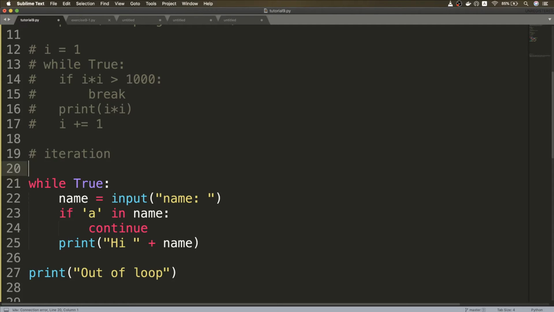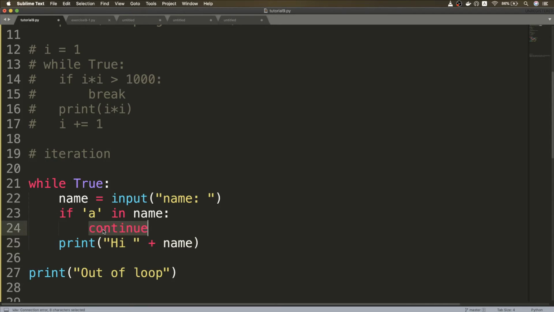So basically all this code is executed as a part of a single iteration. So whenever we come into the loop, we iterate over it. We say we are iterating. So iterating is one run of the loop, and after one run, the second run is known as second iteration, and similarly we go on to third iteration, fourth iteration. So now we ask for name, and if a is part of the name, we continue. So continue basically skips all the lines that are below it, and you go to the next iteration of the loop. So this is the role of continue.